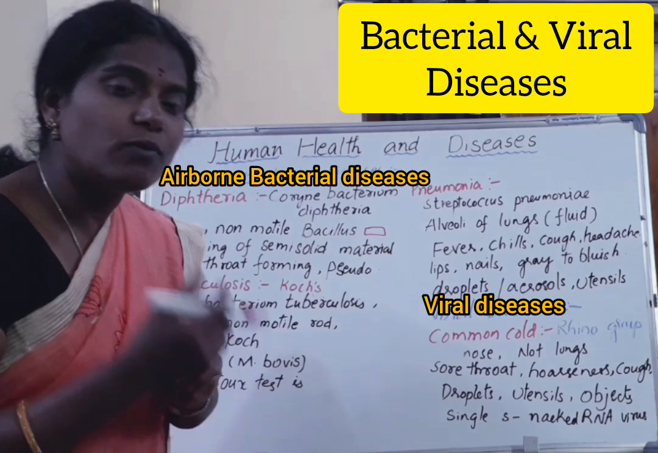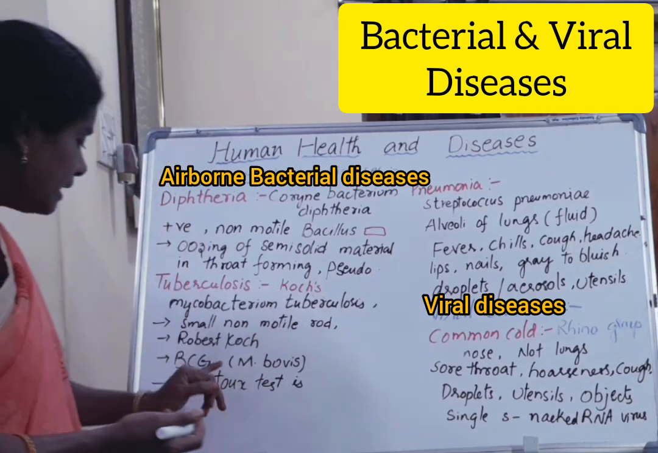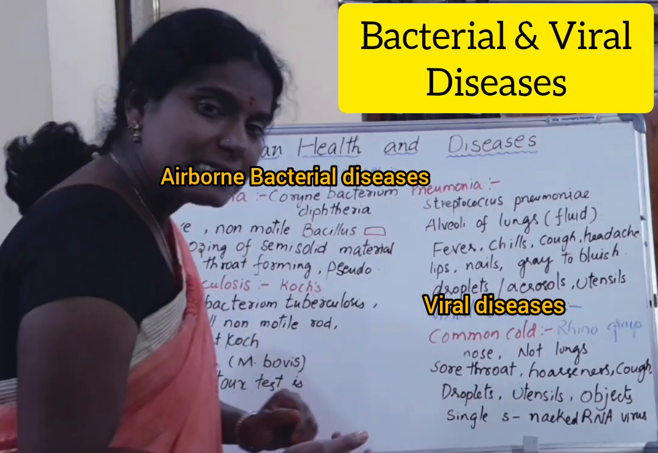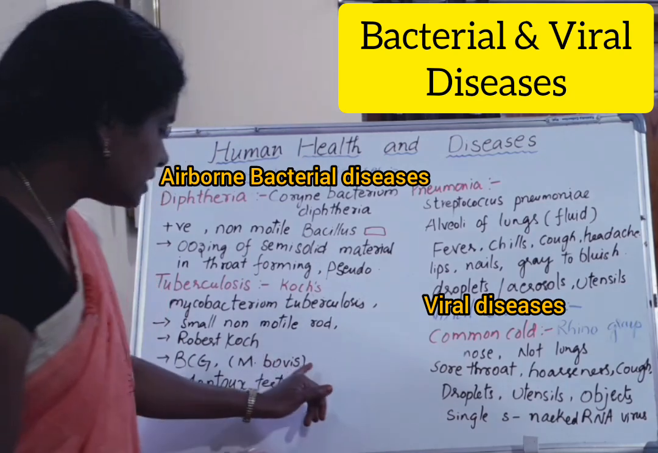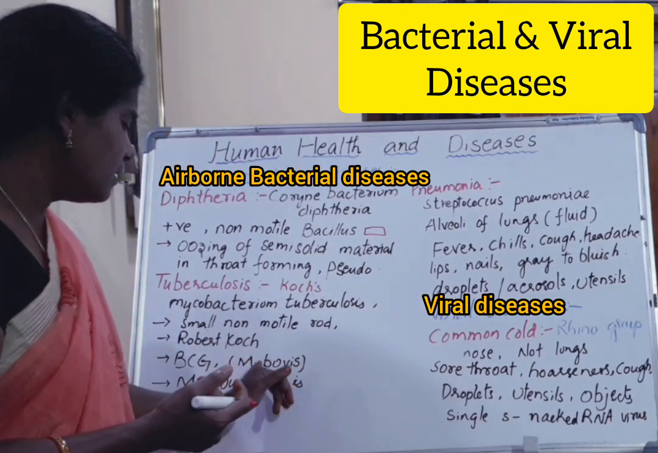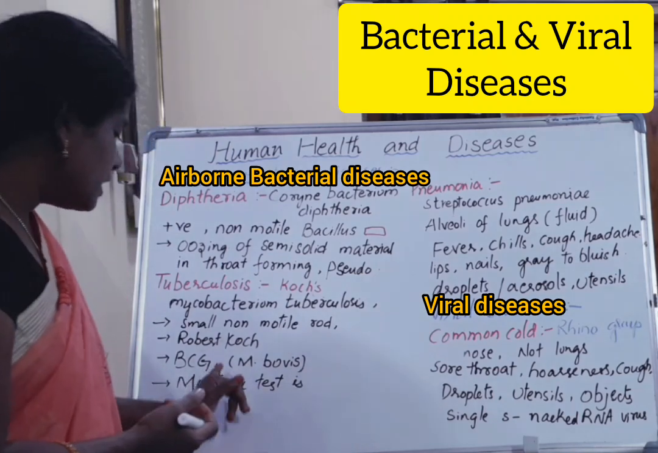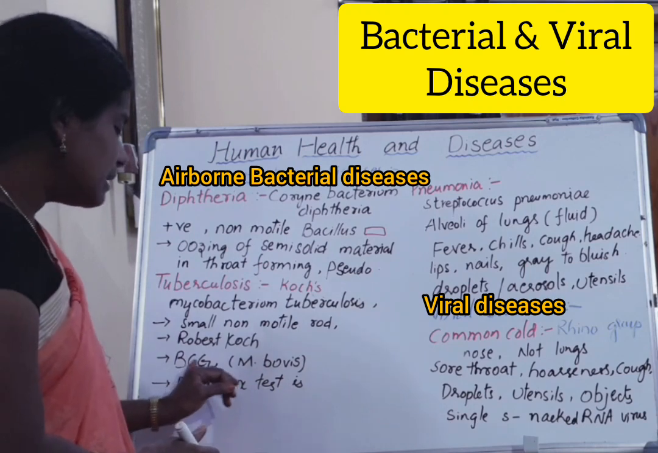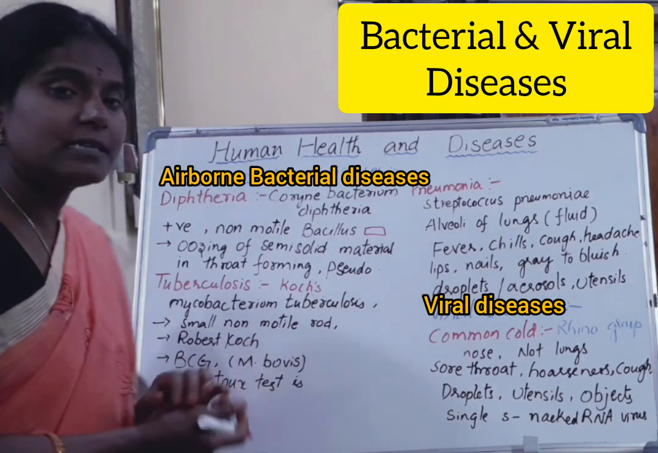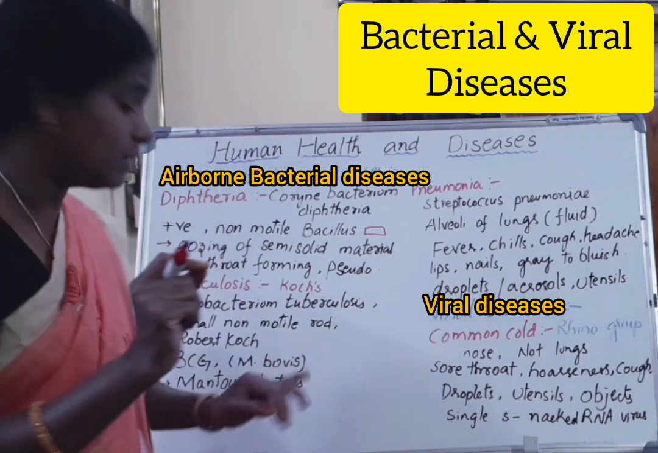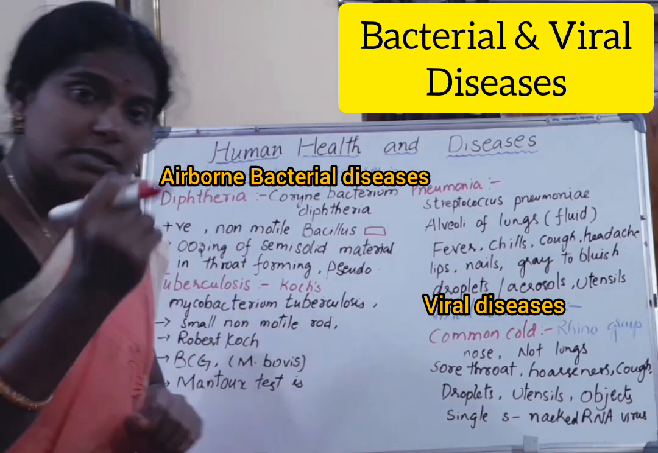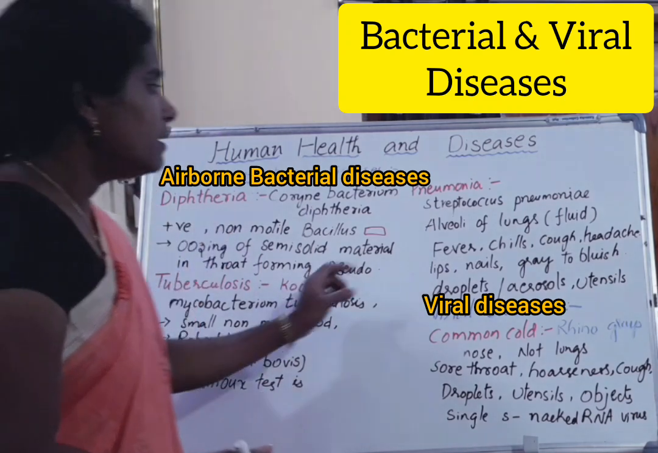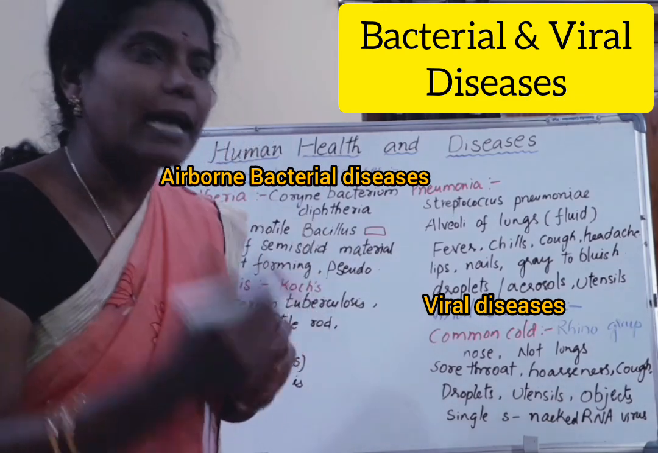The vaccine we use to prevent this disease is BCG, Bacillus Calmette-Guérin, which is extracted from Mycobacterium bovis. It was discovered by two scientists, Calmette and Guérin, hence the name. And this is an important point, students: to detect tuberculosis, which test do we use? The Mantoux test.